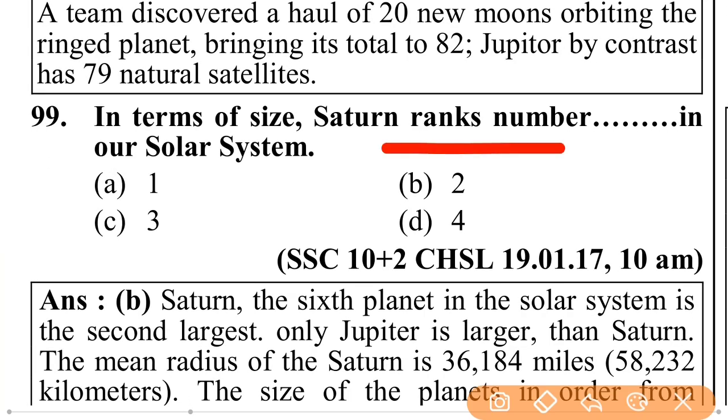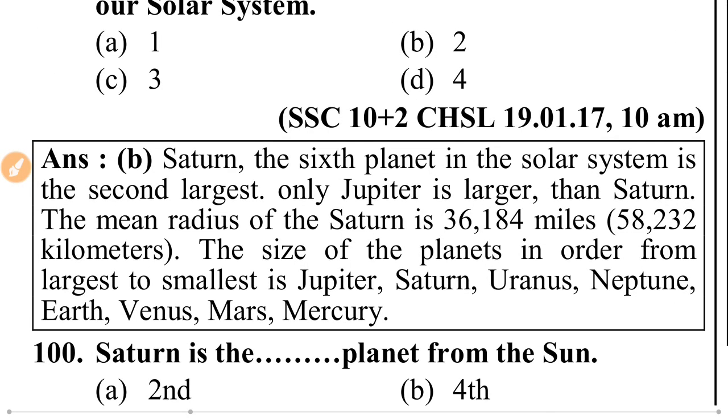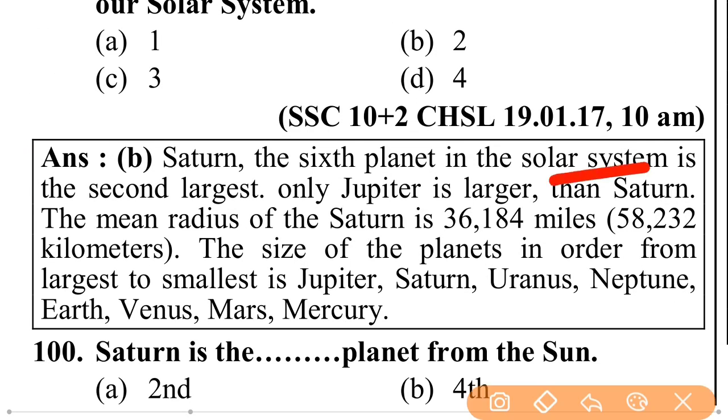In terms of size, Saturn ranks at what number in our solar system? That is second. Saturn, the sixth planet in the solar system, is the second largest. Only Jupiter is larger than Saturn.